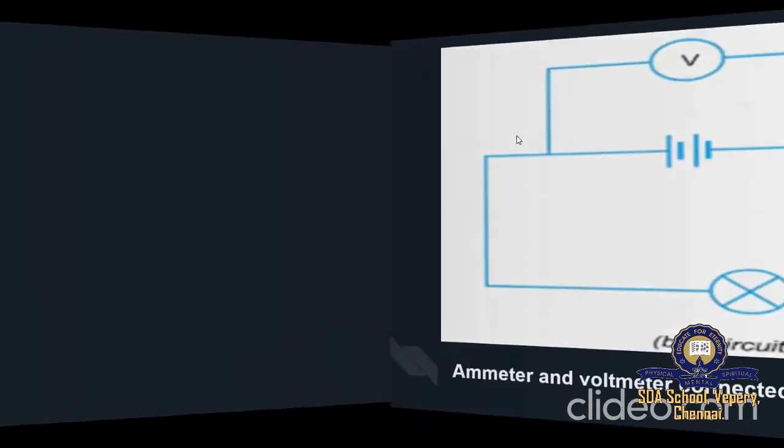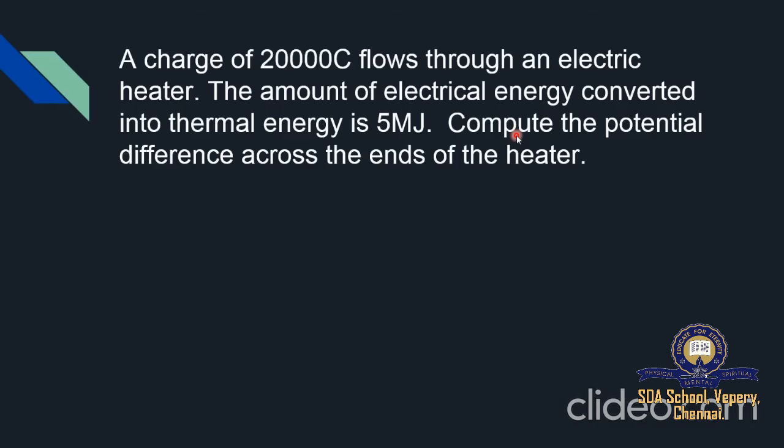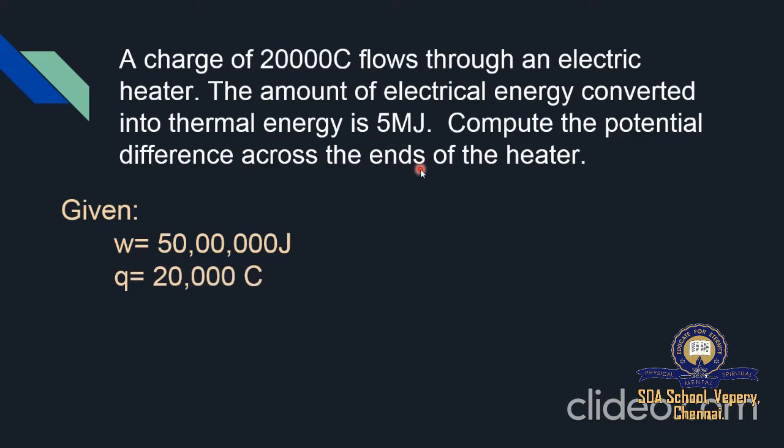So let us see a problem related to it. The problem shows that a charge of 20,000 coulomb flows through an electric heater. The amount of electrical energy converted into thermal energy is 5 million joule. Compute the potential difference across the ends of the heater. So what is given here? We have work done, which is 50 lakh joule, and the charge they have given us is 20,000 coulomb.